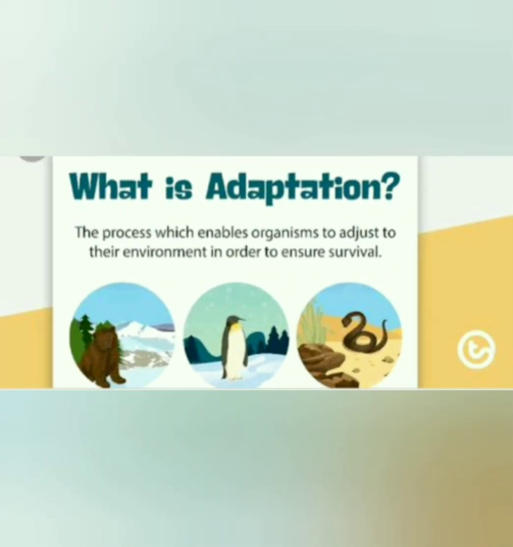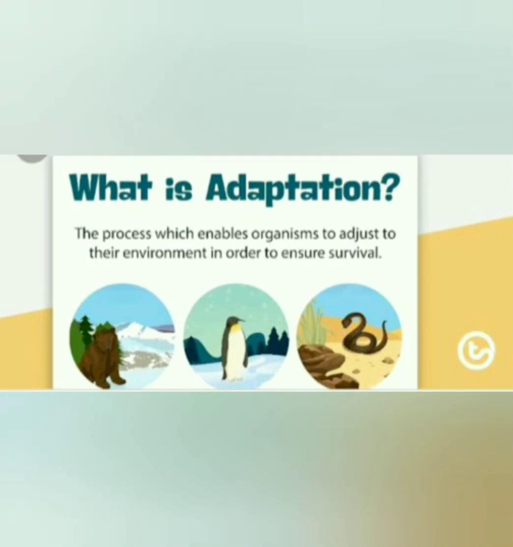In order to survive, different animals are adapted to the different regions. For example, fish is adapted to the water, and polar bear is well adapted in the snow or ice regions.